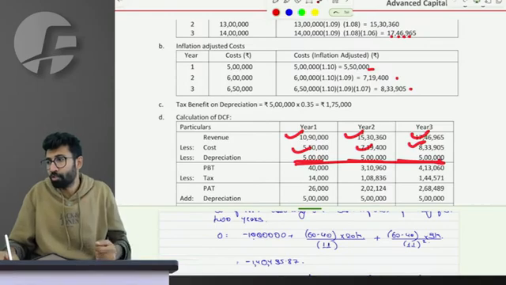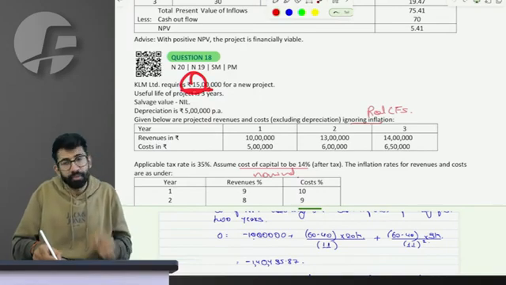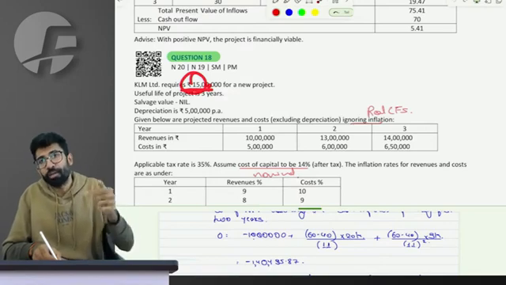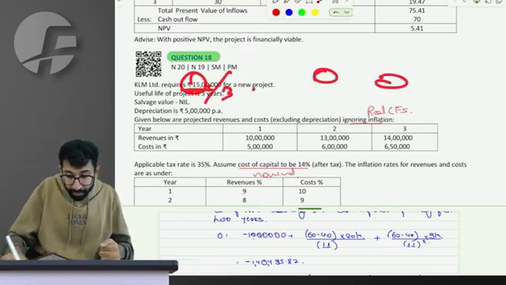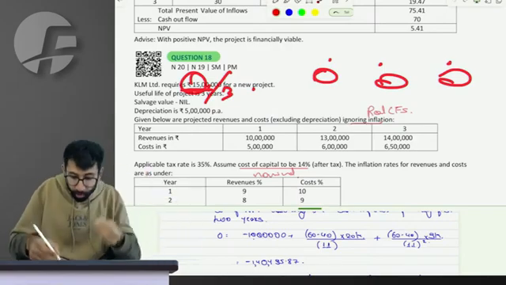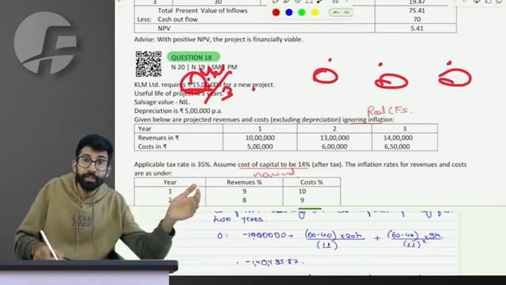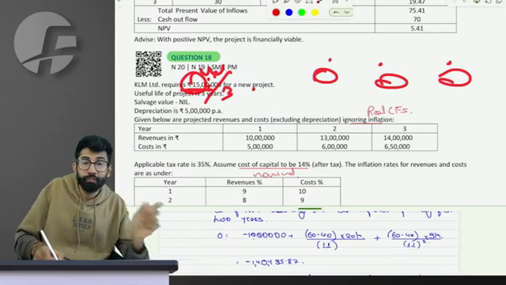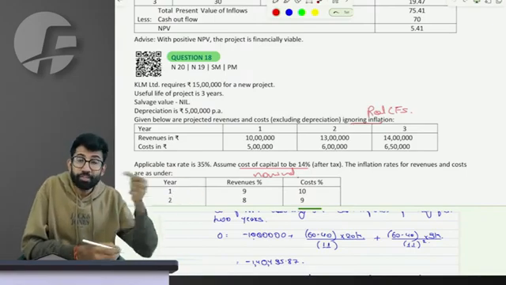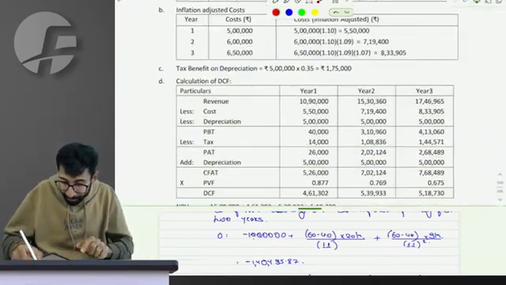Sir, how do you know that depreciation is nominal? Really interesting. Do you agree if I spend 15 lakhs today? Think accounting. You debit your cost for 15 lakhs. What is the amount for which you credit it every year? Sir, 15 lakhs divided by 3. The actual depreciation of every year will be 5 lakhs only. It is not that 15 lakhs is today's cost and the depreciation will increase. It is actually going to be in the actual world only 5 lakhs. The actual number is 5 lakh, which is why it is nominal, right?